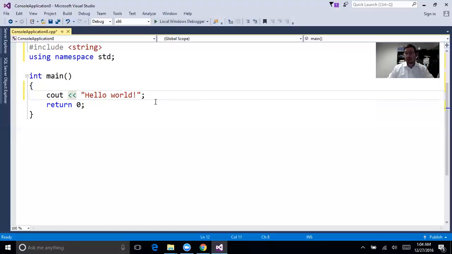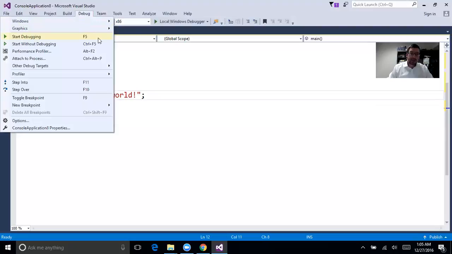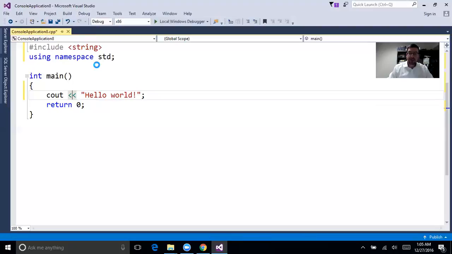Anytime you do something in C++, in Java, in different languages, not all, but many, the semicolon is going to tell us it's the end of the line, okay? Now, cout is going to output it to the console. So if I say debug, start without debugging. Take a second.